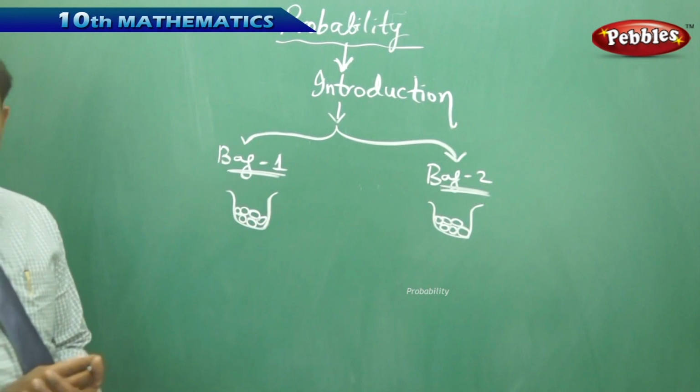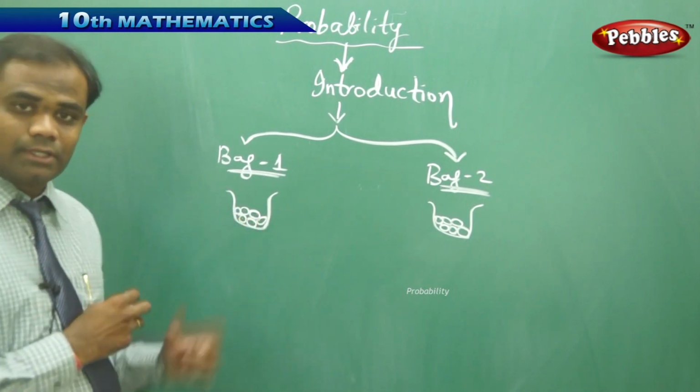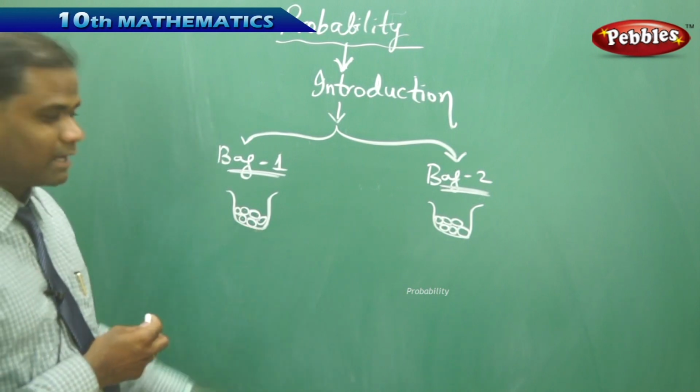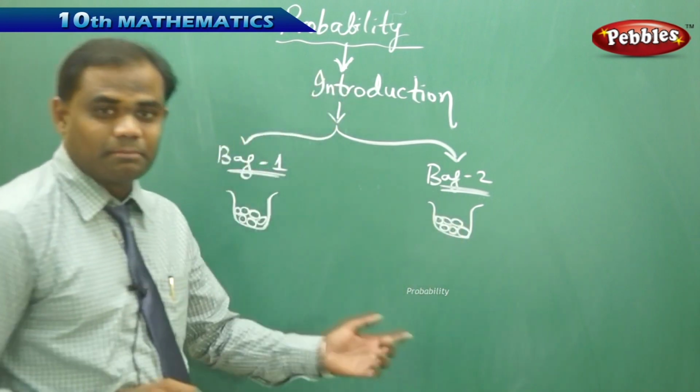Totally I observe that in this bag there are 1, 2, 3, 4, 5, 6 balls, assuming that these are the balls inside the bag. And in bag 2 there are also 1, 2, 3, 4, 5, 6 balls.